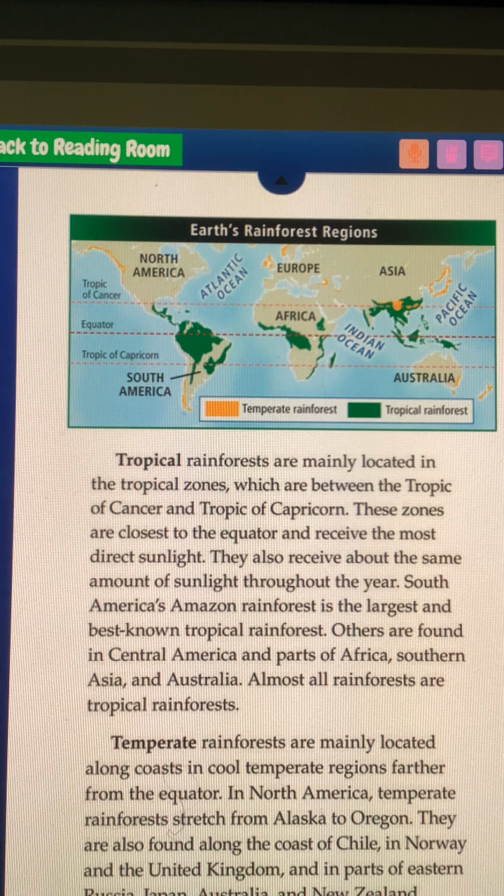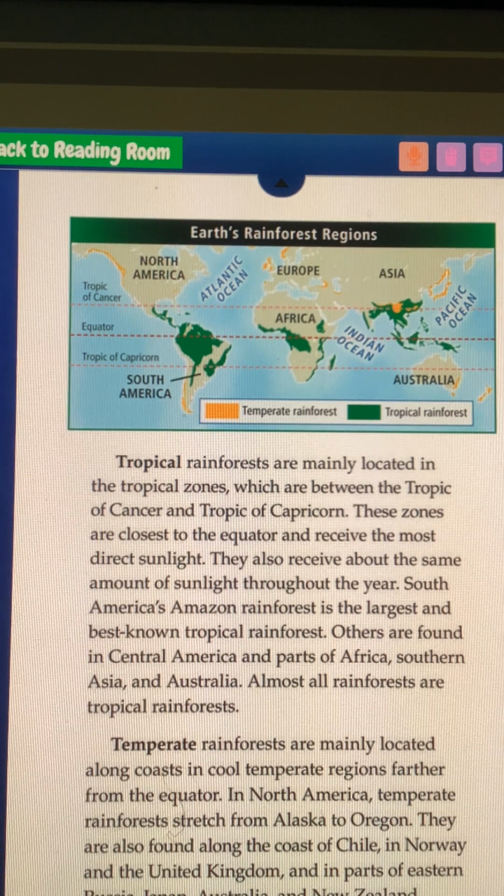Tropical rainforests are mainly located in tropical zones, which are between the Tropic of Cancer and the Tropic of Capricorn. These zones are the closest to the equator and receive the most direct sunlight. They also receive about the same amount of sunlight throughout the year.